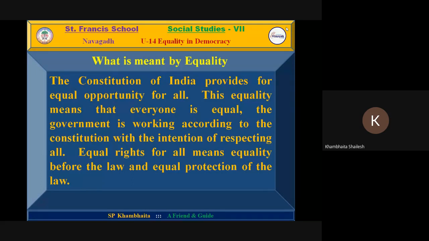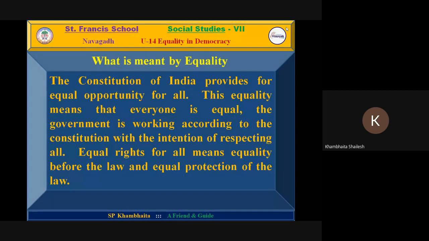What is meant by equality? As we have just discussed, our constitution provides equality to each and every one of us. As our constitution provides equal opportunity, any person from any part of the country can join government school, government jobs, and participate in each and every activity. He can buy and sell his properties. He can start his business. He can follow his religion's belief or faith, etc.